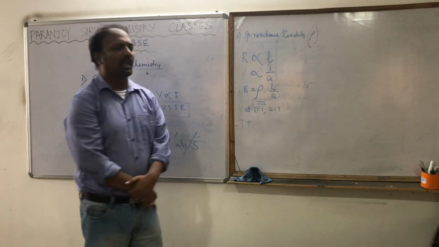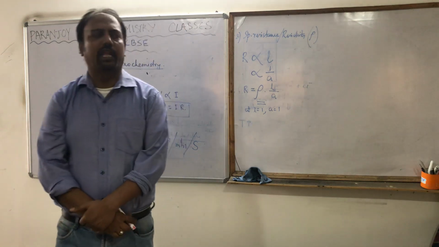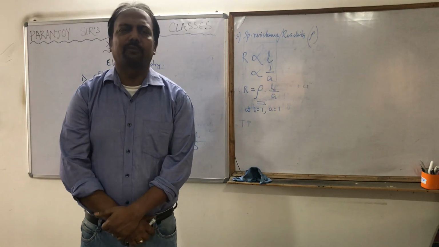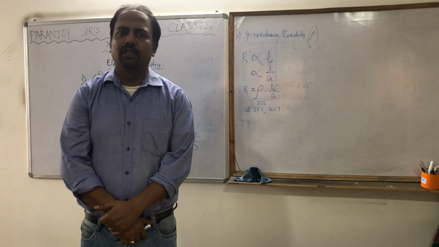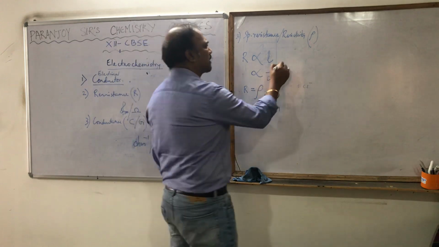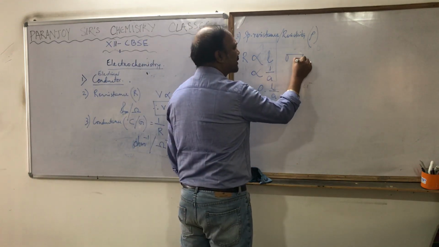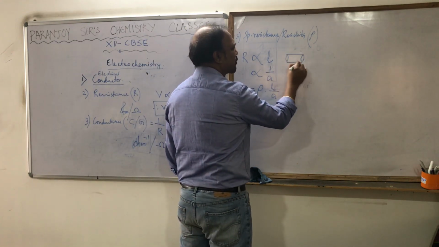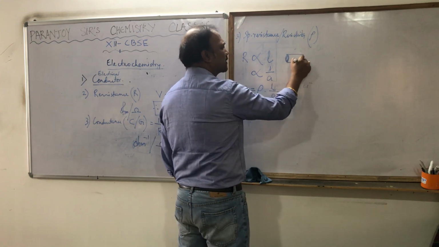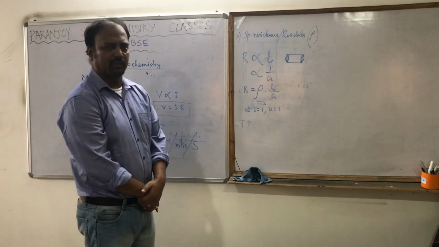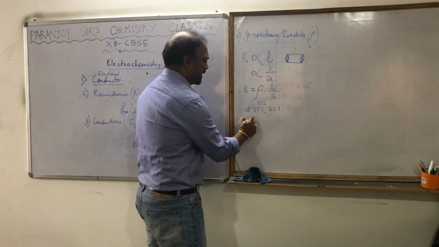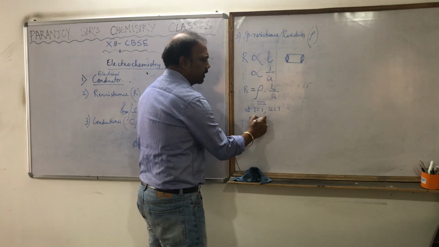It means the length of the conductor is 1 and the area of cross section is 1. Suppose the length is 1 centimeter and the area of cross section is 1 centimeter square. If L is equal to 1 and A is equal to 1, can I say R is equal to rho? Yes.